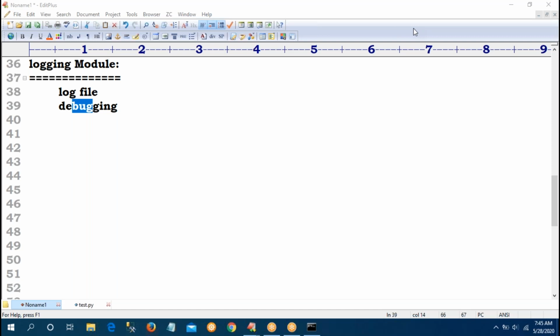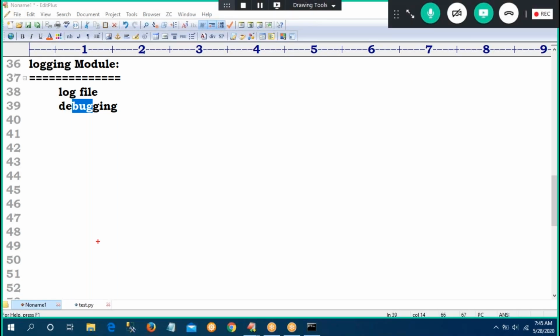And sometimes we have to provide some statistics, sir. Like, there is one server. Every time I'm sending requests to the server. Suppose I am maintaining one server, and I am getting some requests.